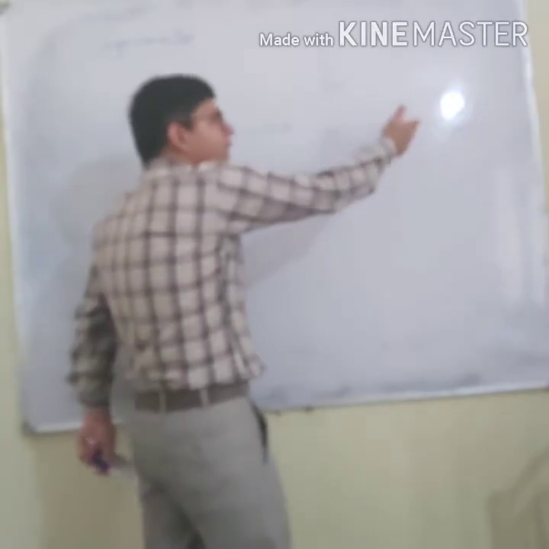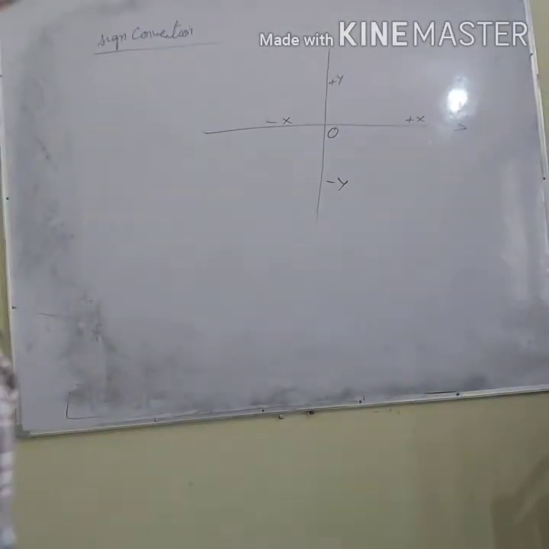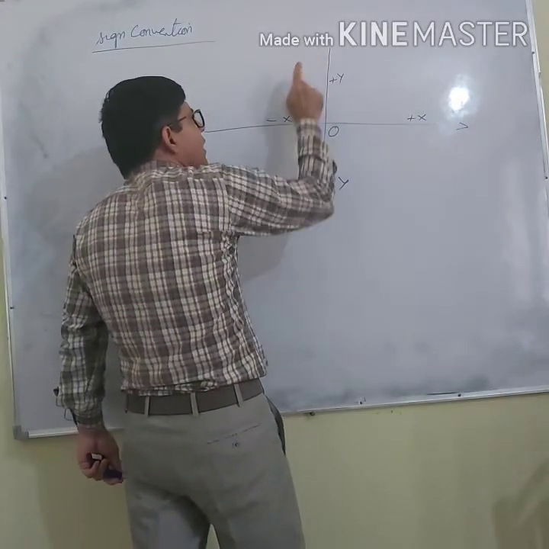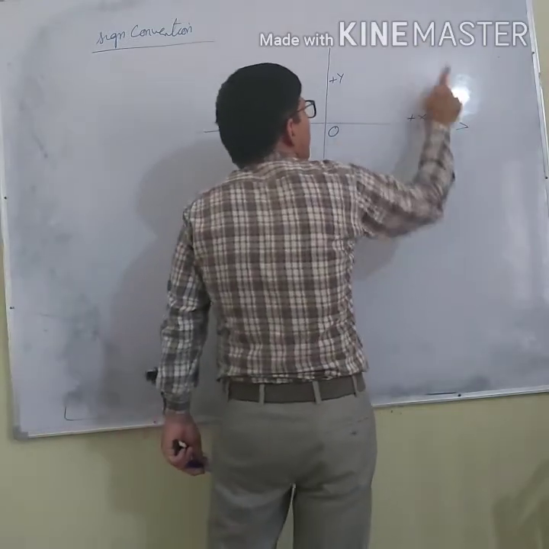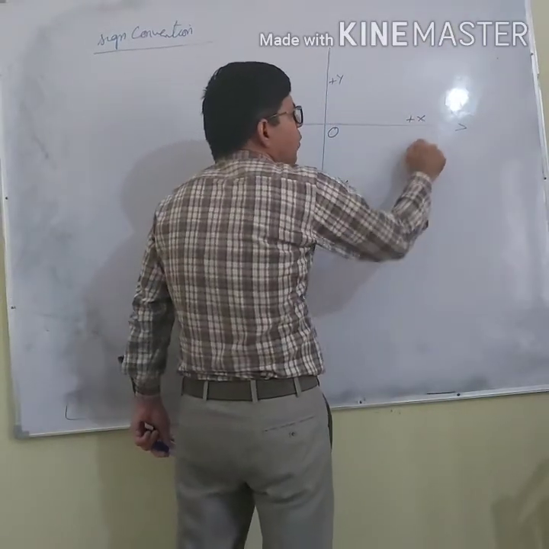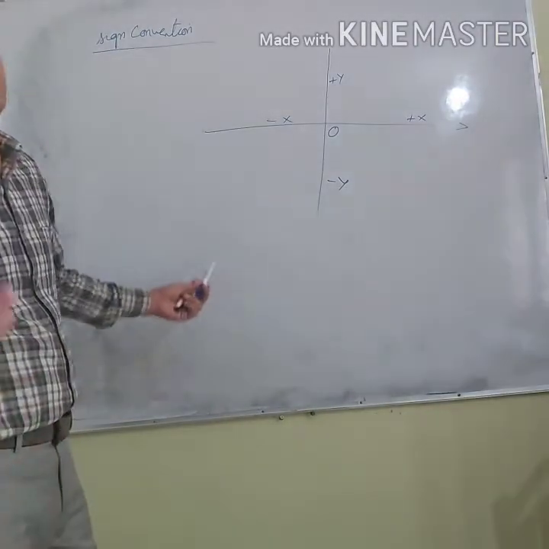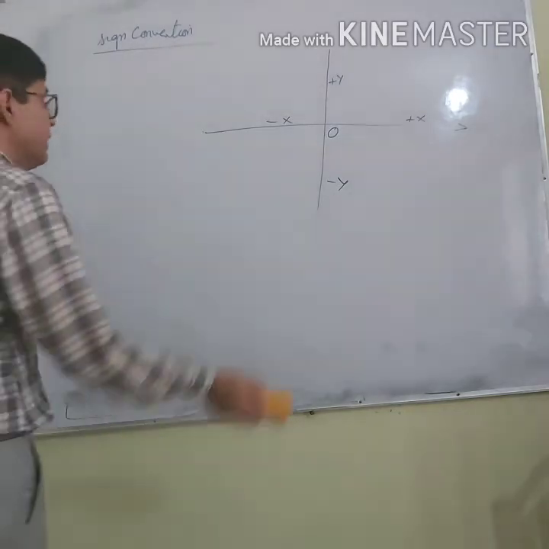If any point is on the right hand side, I will take its distance positive. And if any point is upwards, it will be positive. If any point is downward, then that distance will be taken as negative. So this was the sign convention for the lenses.